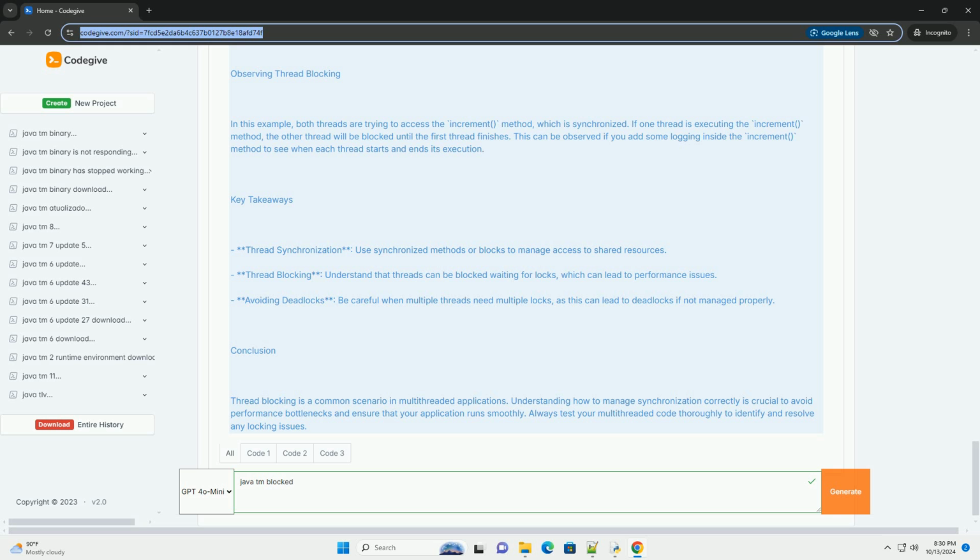Conclusion. Thread blocking is a common scenario in multi-threaded applications. Understanding how to manage synchronization correctly is crucial to avoid performance bottlenecks and ensure that your application runs smoothly. Always test your multi-threaded code thoroughly to identify and resolve any locking issues.